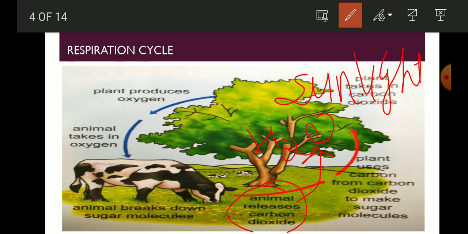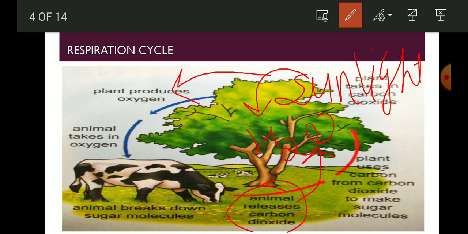In this way the plant is preparing the food, and that is the carbohydrate. That carbohydrate is stored in the plant body, whereas the second product is removed from the plant body.